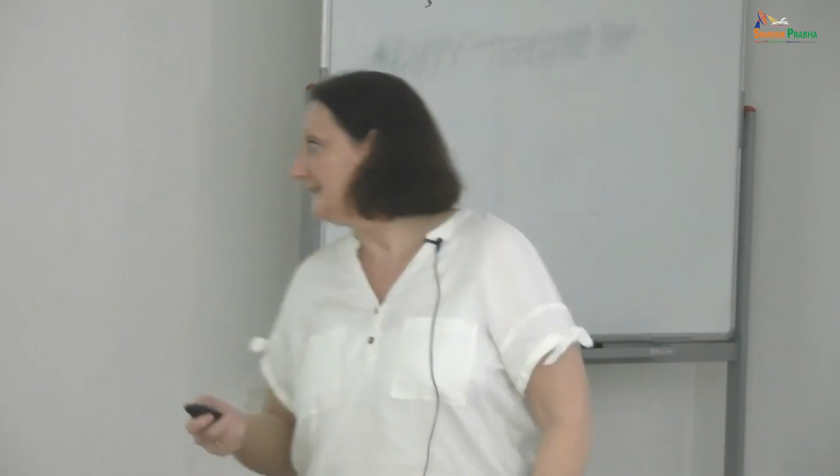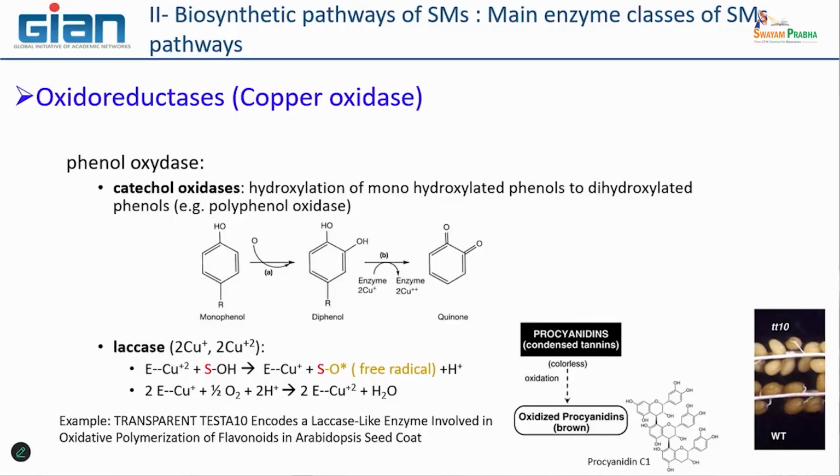Phenolic compounds, exactly. But polyphenol also, and so on. And in fact, there are at least two types. One is similar to catechol oxidase, which is able to hydroxylate monophenol into dihydroxyphenol or trihydroxyphenol. You can have this ornamentation, and it is led by this type of enzyme. And one category of copper oxidoreductase is very interesting also.